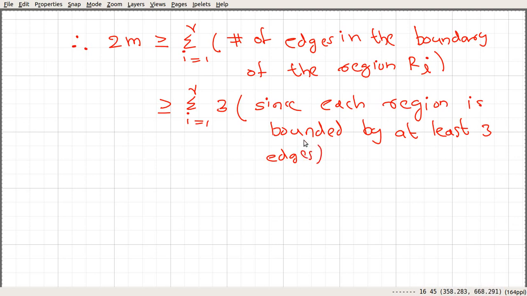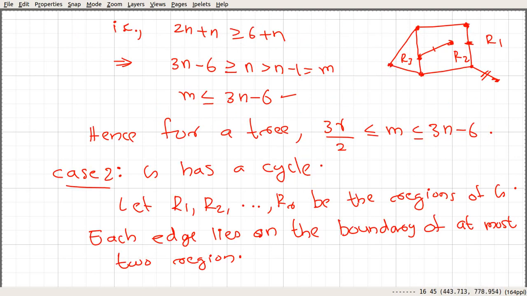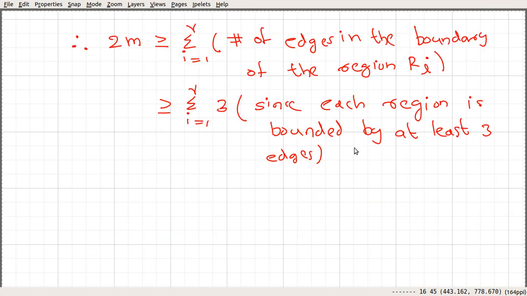So that's the minimum that should hold, right? For a region to occur, we have some situation like this, and we could have these kind of things also. That is the least kind of thing.